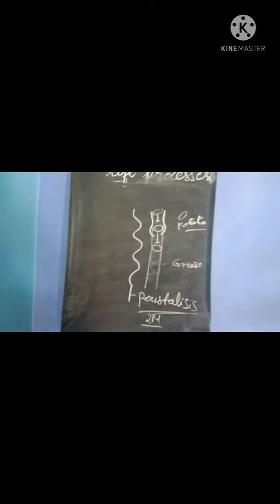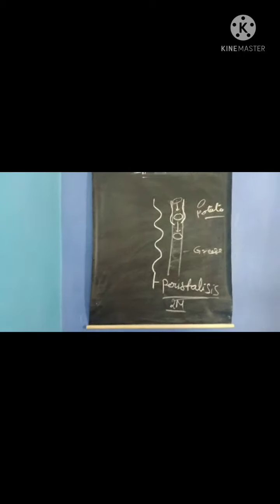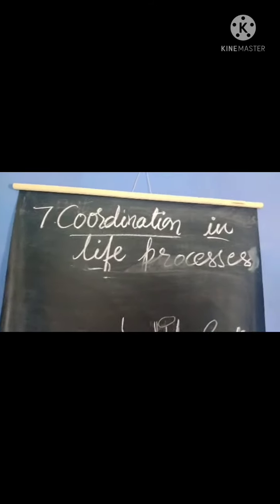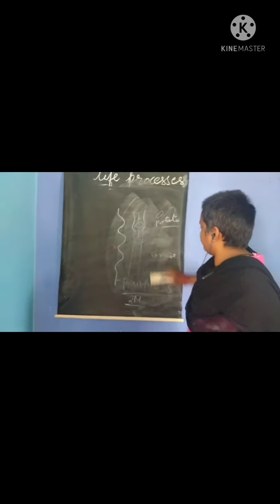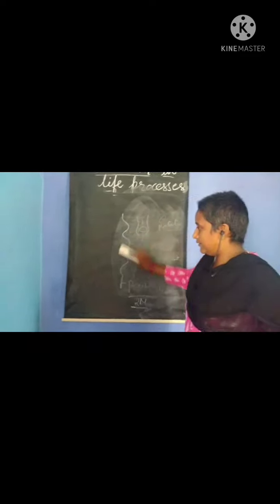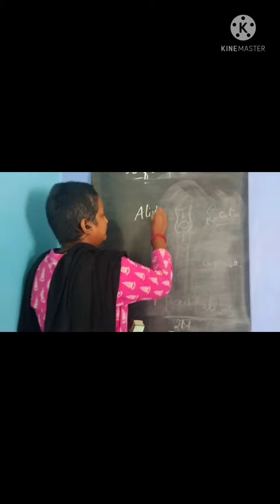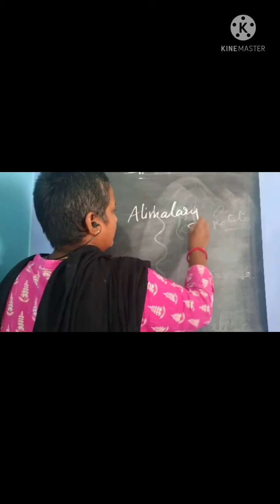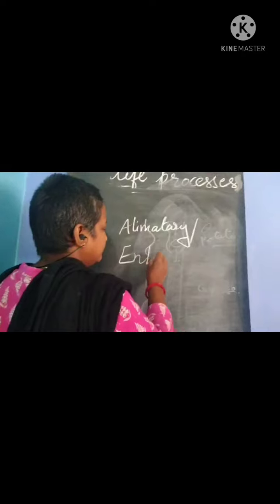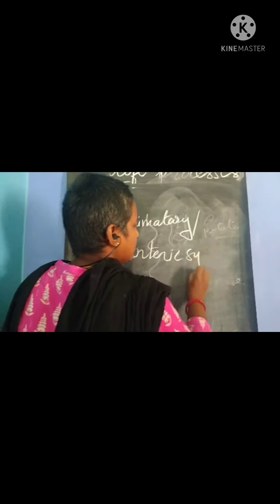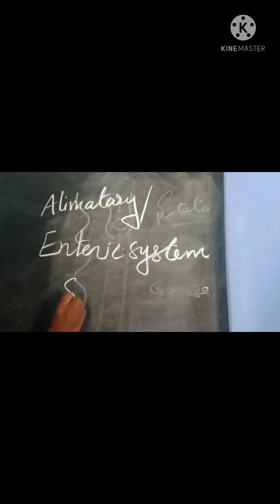And next, here also we have one more flow chart. This is also equally important. Okay, next, coming to the very important 4-mark question: why is the alimentary canal, the digestive system, or the enteric system, called the second brain?